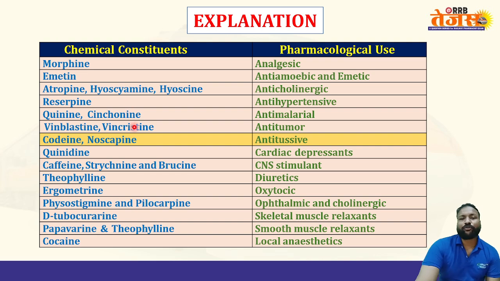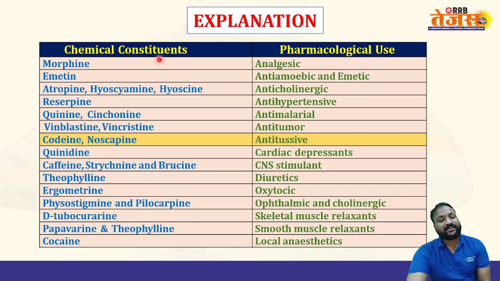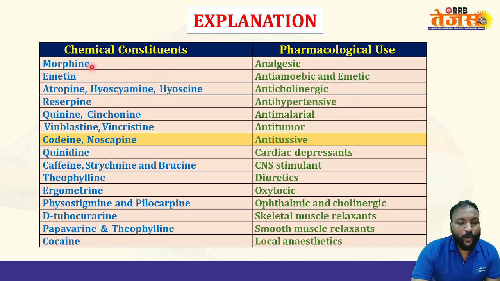So you can see a lot of drugs with their uses. You can see the group of chemical constituents and their pharmacological use. Morphine is an analgesic. Emetine is an anti-amoebic and emetic. Atropine, hyoscine and hyoscyamine are anticholinergic drugs. Reserpine is an antihypertensive. Quinine and cinchona is anti-malarial. Vinblastine and vincristine is anti-cancer, anti-tumor. Codeine and noscapine are anti-tussive. Quinidine is a cardiac depressant. Caffeine, strychnine, brucine are CNS stimulants.